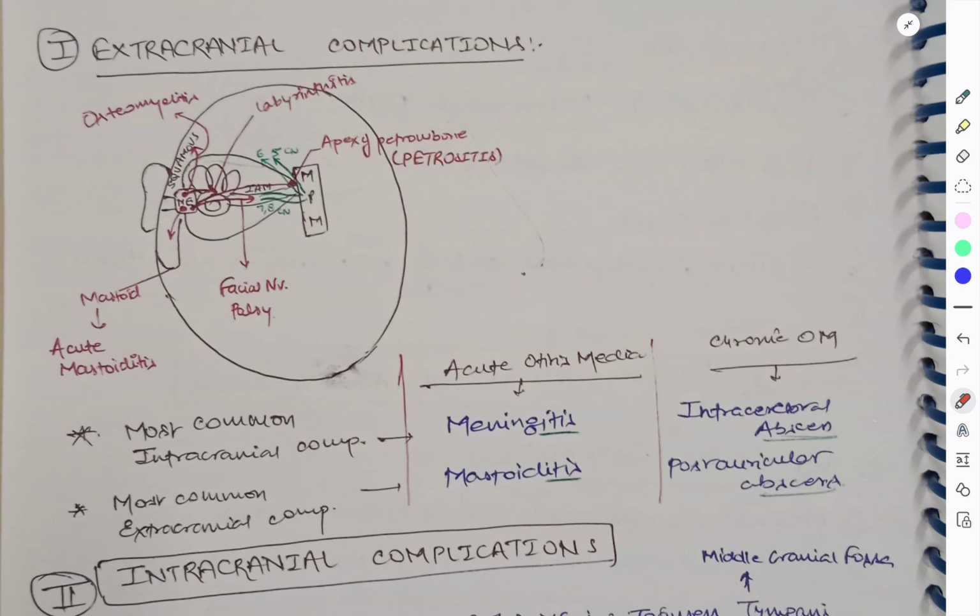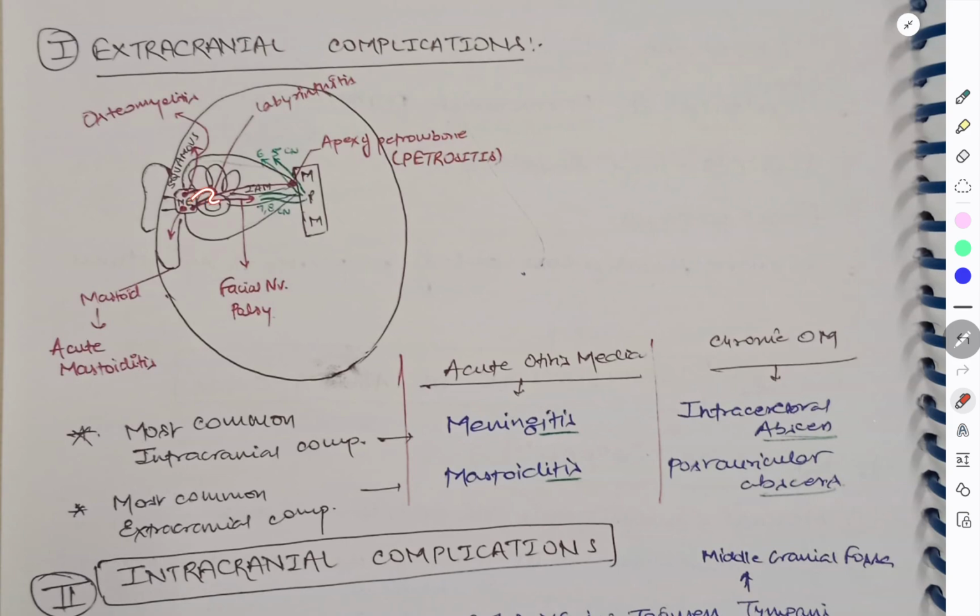Now suppose we have disease in the middle ear, and from the middle ear it can go to the mastoid. Suppose this is the mastoid. The first one is mastoiditis, so it can cause acute mastoiditis. From the middle ear it can also affect this bone, the squamous bone, and cause osteomyelitis.